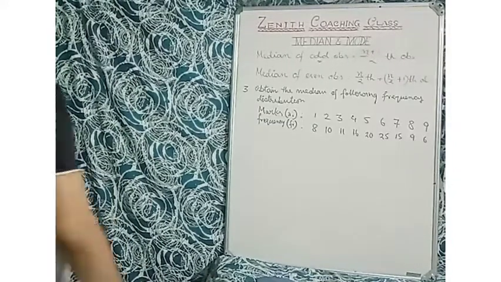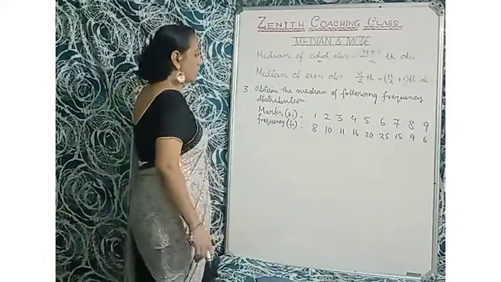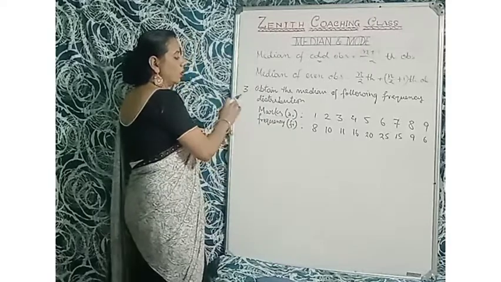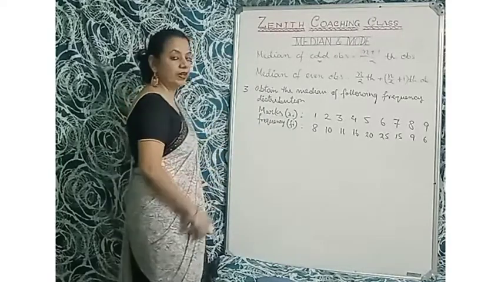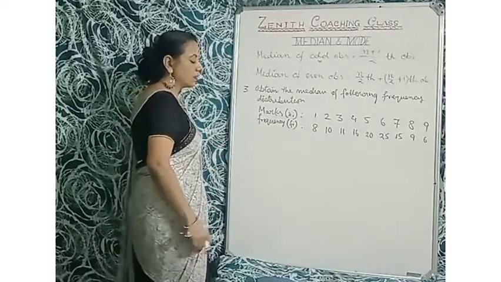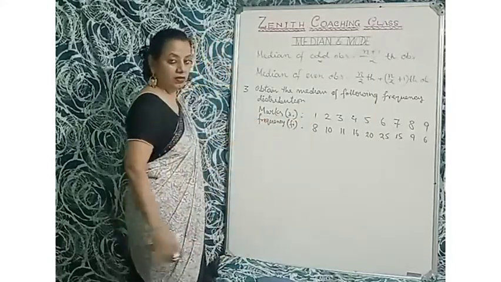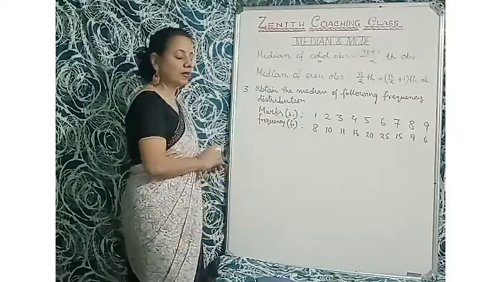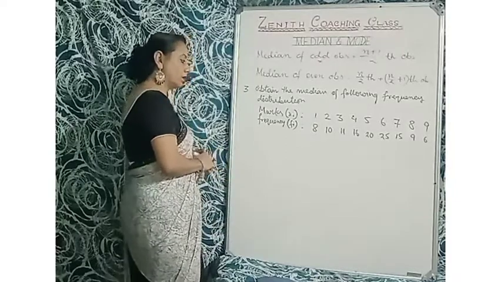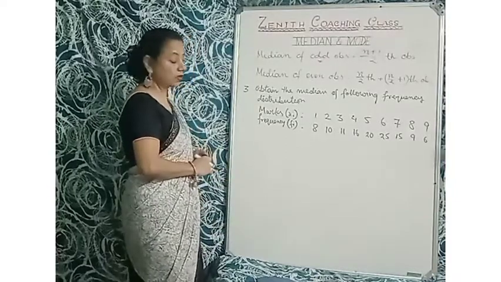Now we are coming to question number 3. So it's a group data. That is, obtain the median of the following frequency distribution. Frequency distribution means it has been arranged, and we will arrange it in a table. In the previous classes I taught you the frequency distribution table.